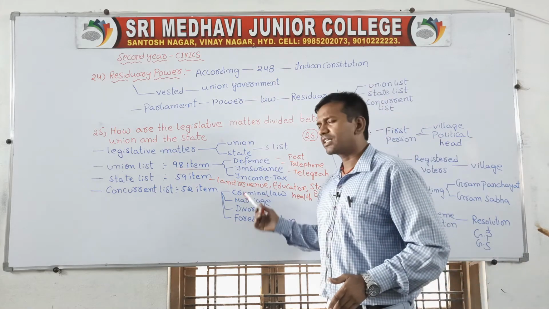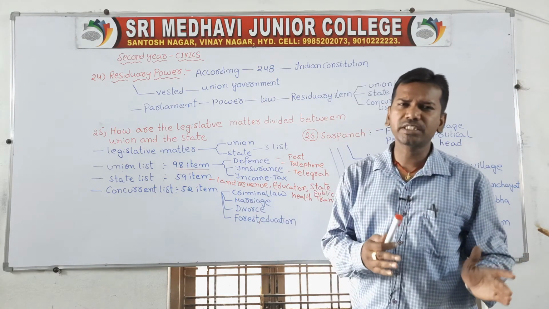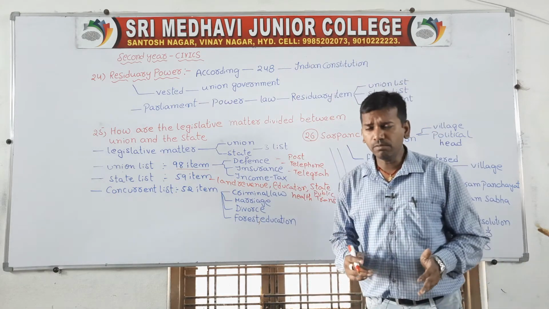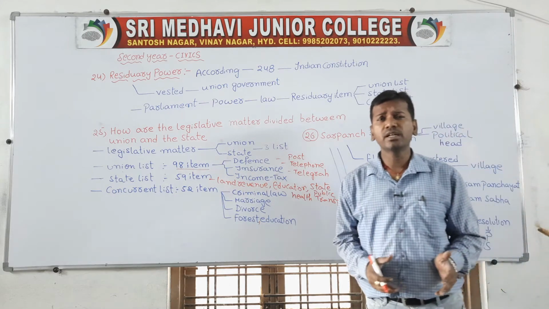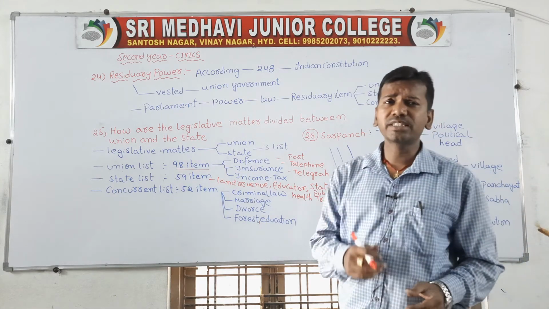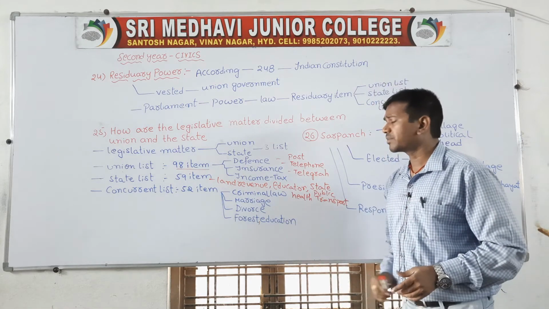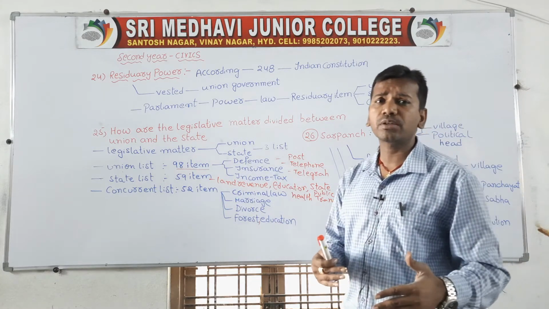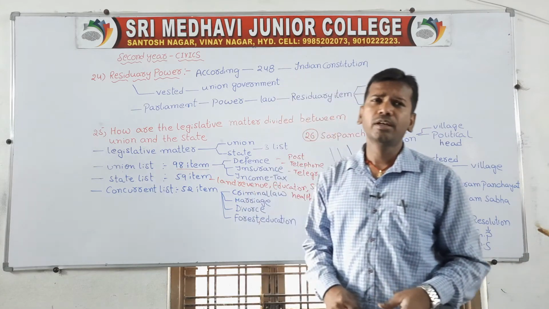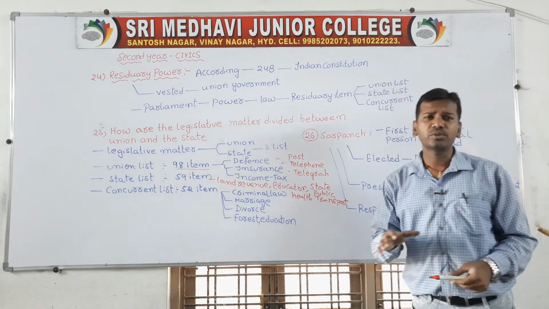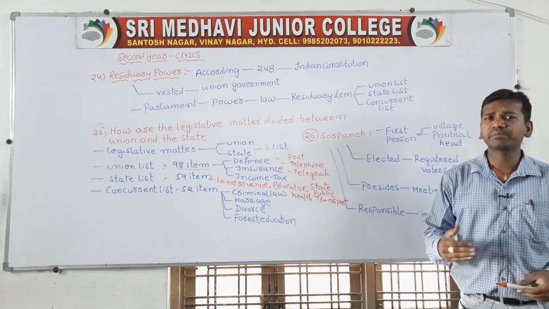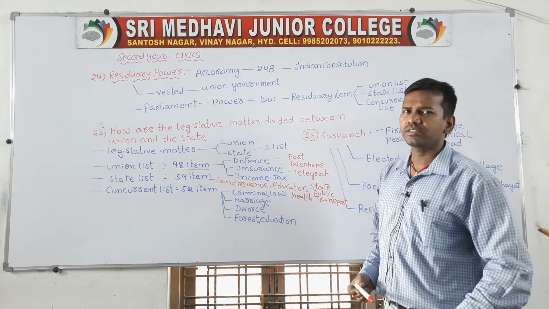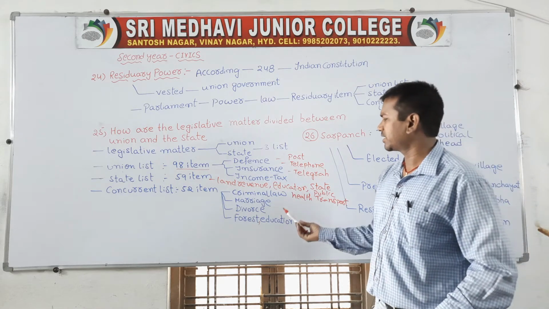A few of the items they have given are criminal laws. Not only the central government, the state government also has the right to make the law, because criminal activities are common at the central as well as the state level. To control criminal activities, both the central government and the state government have the right to make the law. Next, laws regarding marriage and laws regarding divorce. Marriage and divorce are common at both the central level and the state level, and to control this and to run the administration and the activities in society smoothly, marriage as well as divorce laws are under the control of both the central and state governments.